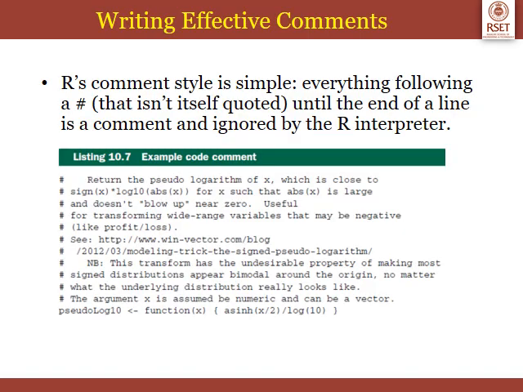Here we'll discuss how to write effective comments. So R's comment style is simple. Everything following a hash symbol until the end of a line is a comment and is ignored by the R interpreter. So whenever you want to write a comment within an R code chunk, just start with the hash symbol, space, and then you can start writing your comment. Till the end of the line it is a comment. So this is an example code comment listing. This is from your textbook, Practical Data Science with R.